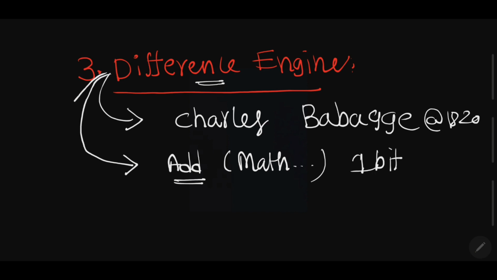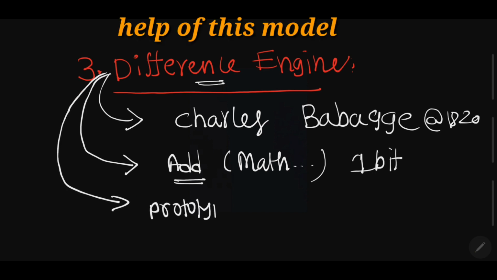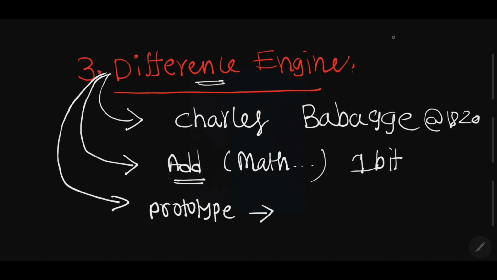But with the help of this prototype, meaning model, Charles Babbage invented one machine. That machine is called the analytical engine.